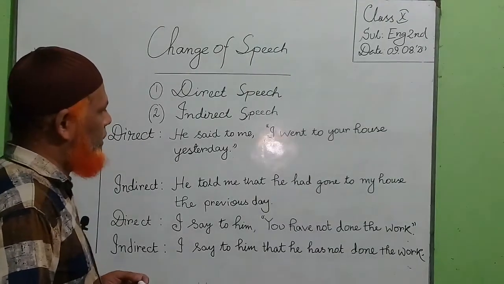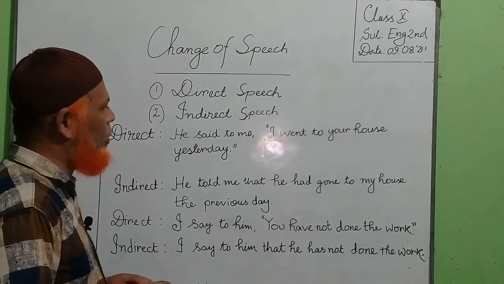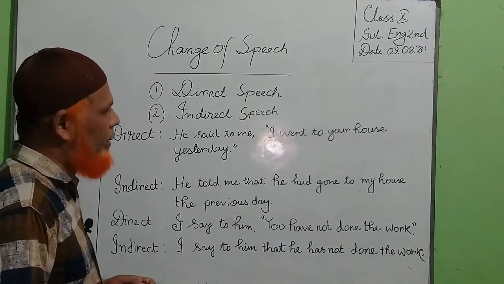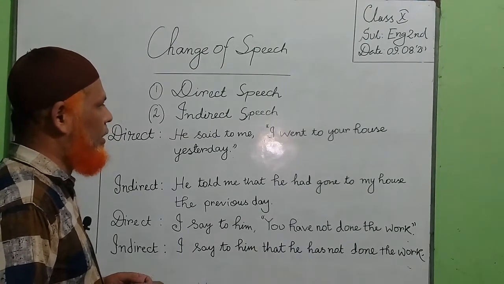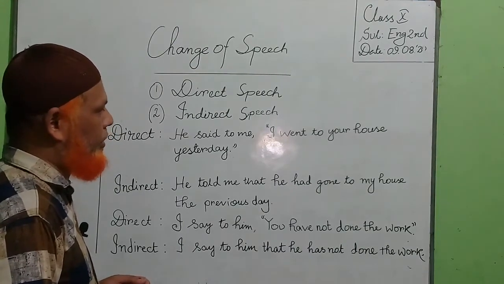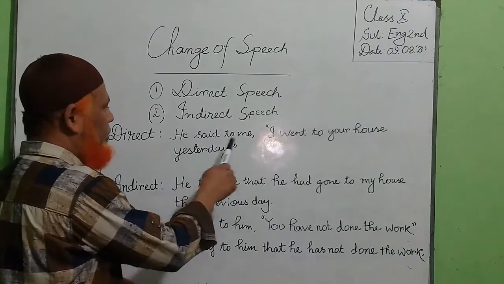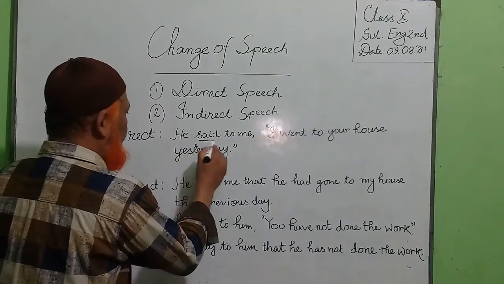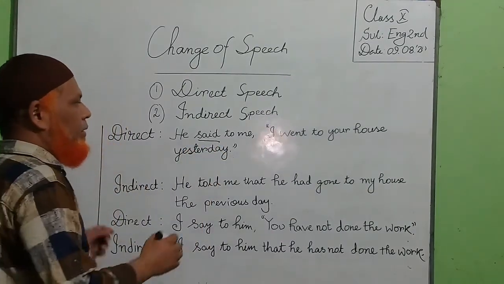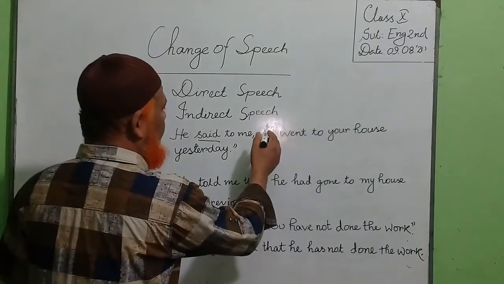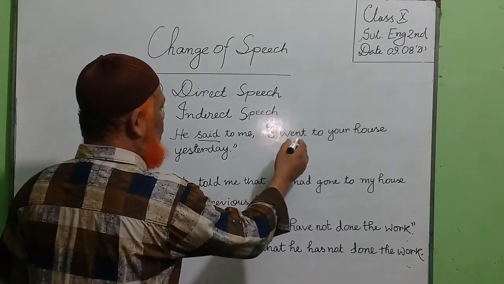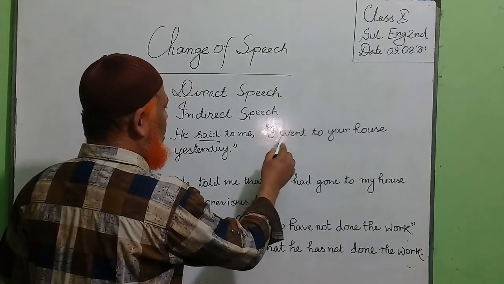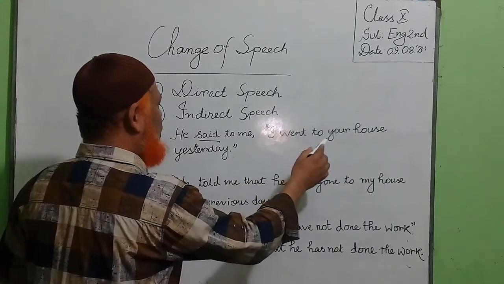Now, at this point, we have to know what a reporting verb is and what reported speech is. Here in a sentence, we see he said to me. Said is a reporting verb, but the portion which is kept under inverted commas is called the reported speech.